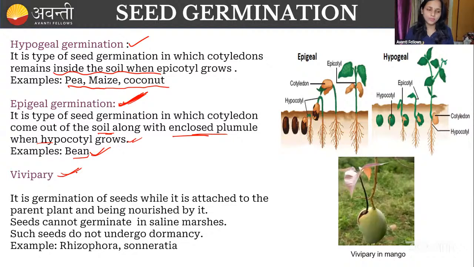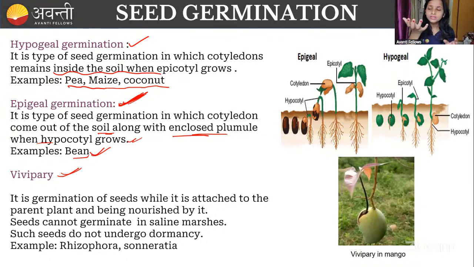Okay, fine. And vivipary. What do you mean by vivipary? Here the seed germinates while it is still attached to the parental plant. When it germinates while attached to the parental plant, that is called vivipary. Here you can see the example, the mango I have taken.